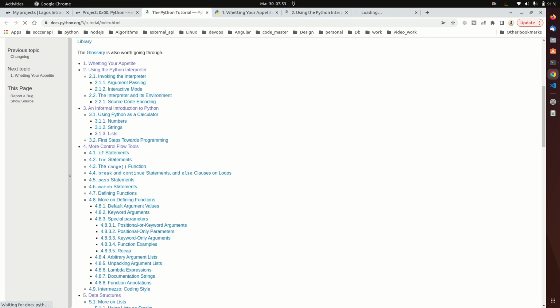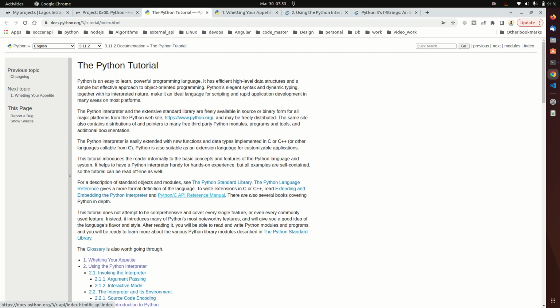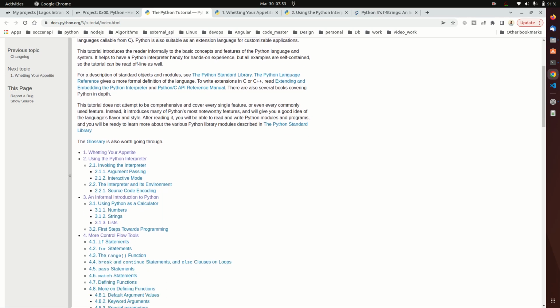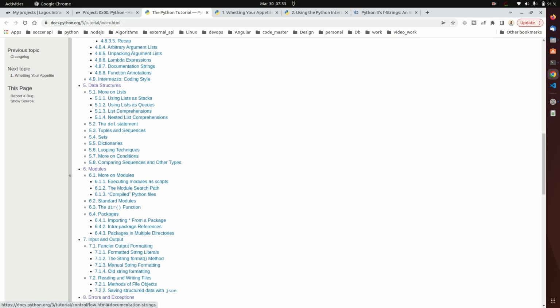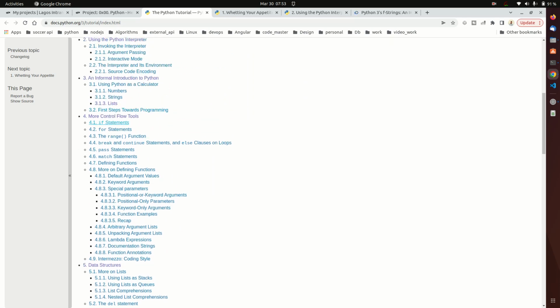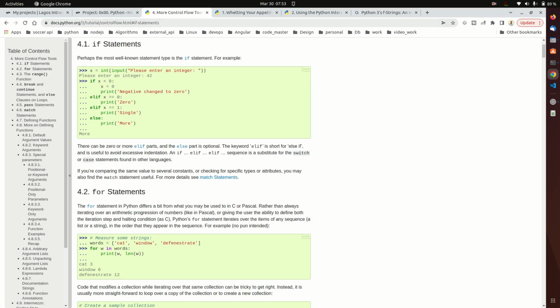So you can see this is the first link. I just opened that in a new tab and you can see there are a lot of things you will learn here. For example, you can click on one of them. Look at this, which is 4.1 if statement. I'm going to click on it, and this is definitely going to tell you how to work with the control flow.